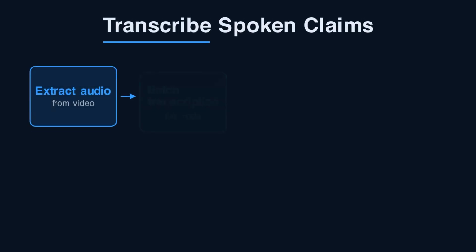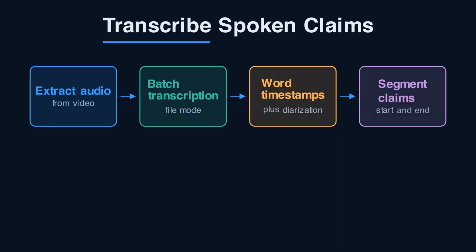Now the spoken claims. Feed the extracted audio to Azure AI Speech. Use batch transcription for files, not real-time. Enable word-level timestamps and diarization. You get a transcript segmented by speaker and time. This catches claims the on-screen text never shows. Think clinically proven or number 1 doctor recommended. Tag each segment with its start and end. Both pipelines now speak the same language. Timestamp text.